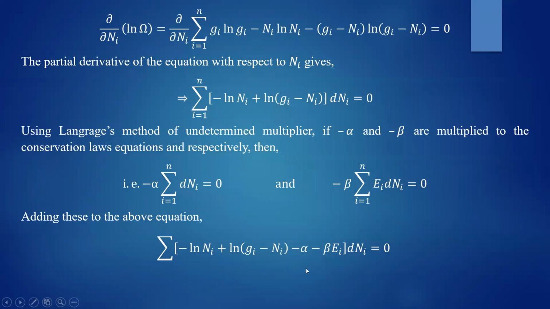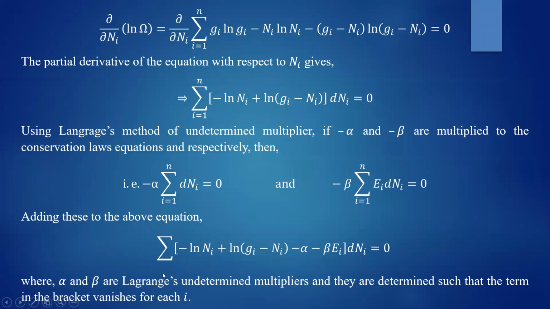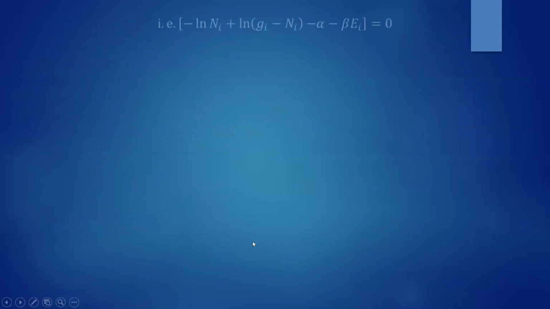Then we have to find the values of alpha and beta in such a way that each and every term in the summation is 0. So this particular term vanishes for each value of i. For each state, this particular equation is going to be true. Therefore, the individual term in the summation, that is minus ln ni plus ln of gi minus ni minus alpha minus beta ei, should be equal to 0.